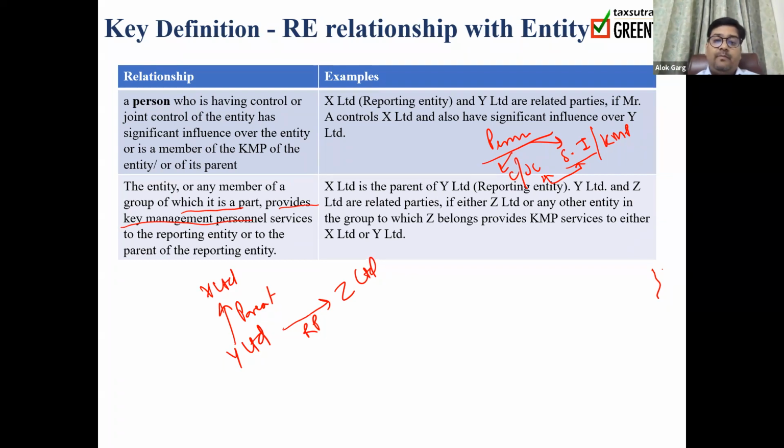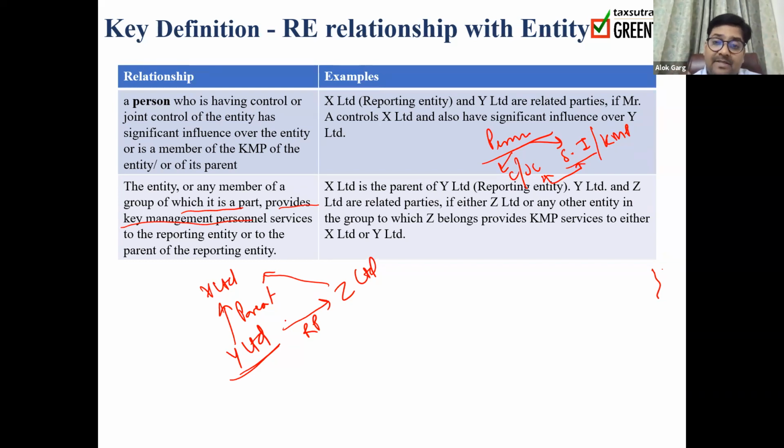Sir, what does it mean? Z Limited is an entity. So if Z Limited is providing KMP services to X Limited, who is X Limited? X Limited is a parent of Y Limited. Y Limited is a reporting entity. So you are the auditor or you are the accountant of Y Limited, and Y Limited is a reporting entity. So if Z Limited is providing key management personnel services to the parent of the reporting entity or to the reporting entity, then Z Limited and Y Limited will be considered as related parties.